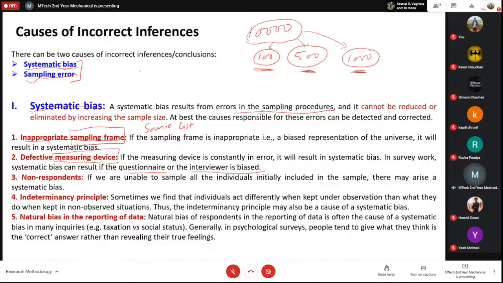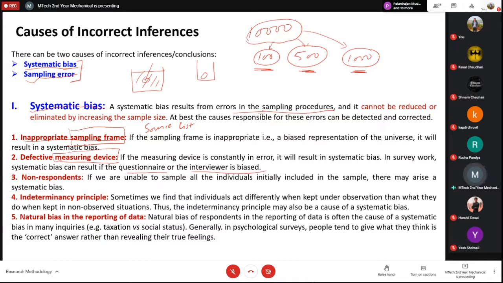Even if your procedure is good, if I want to take the microscope analysis of a particular sample and there is a fault in the microscope itself, then I cannot do anything, right? Irrespective of the amount of sample, irrespective of taking care of everything, I cannot get the correct result because there is a fault in the instrument or the measuring device itself.